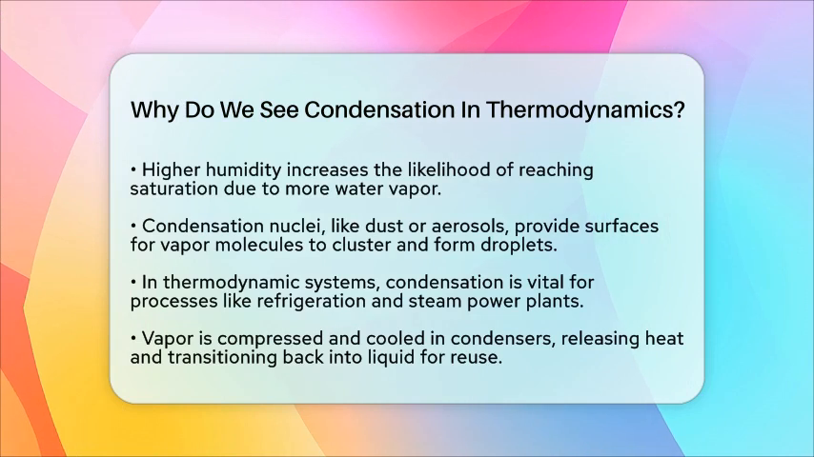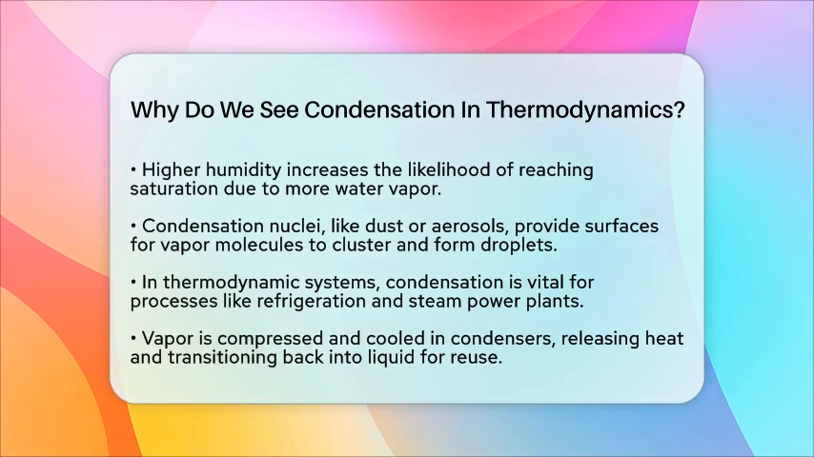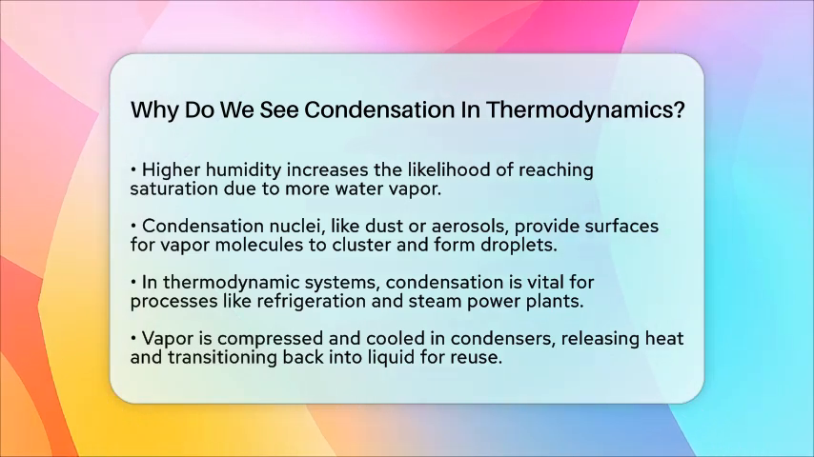For instance, in refrigeration systems or steam power plants, vapor is compressed and then cooled in a condenser. During this process, it releases heat and transitions back into a liquid. This liquid can then be reused in the cycle, demonstrating energy conservation and efficient system operation.